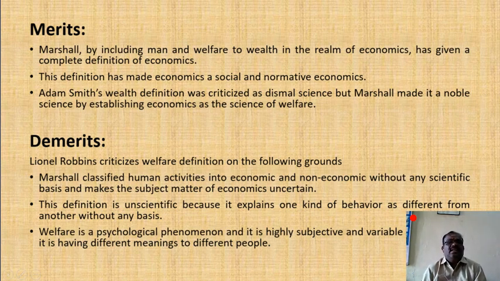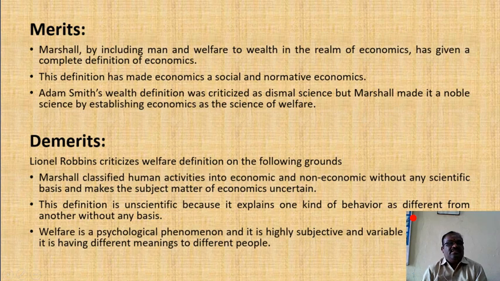This is the first criticism by Lionel Robbins. The next demerit is that this definition is unscientific because it explains one kind of behavior as different from another without any basis. This definition only focuses on man's behavior and welfare. This is the second criticism.